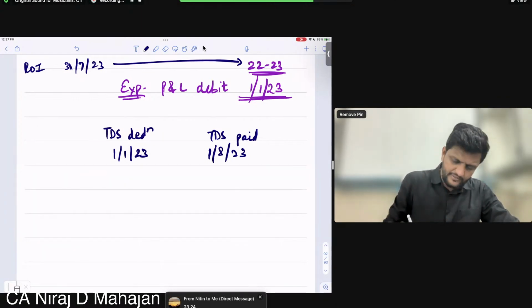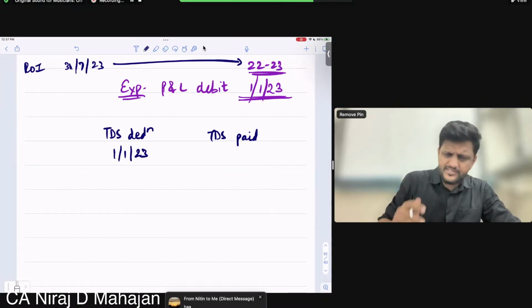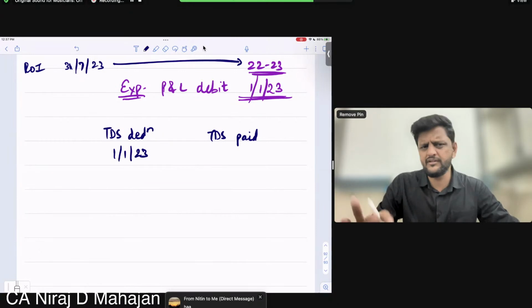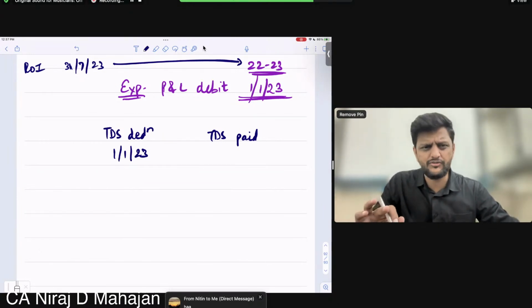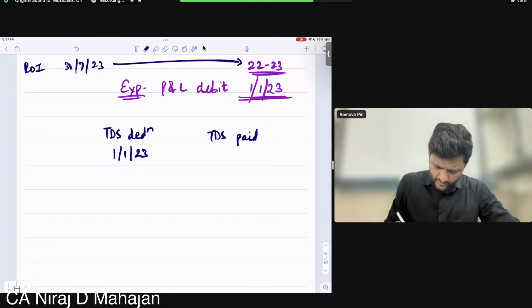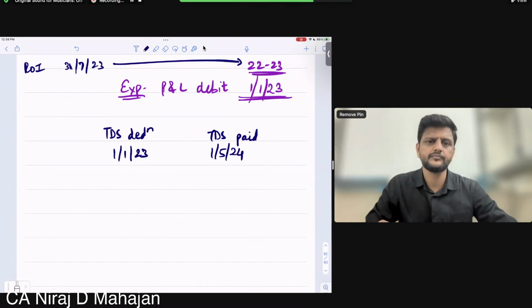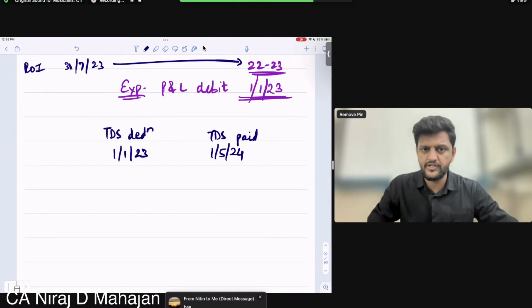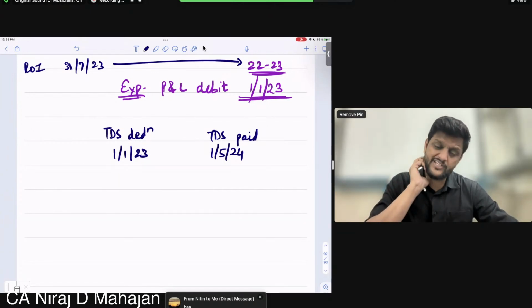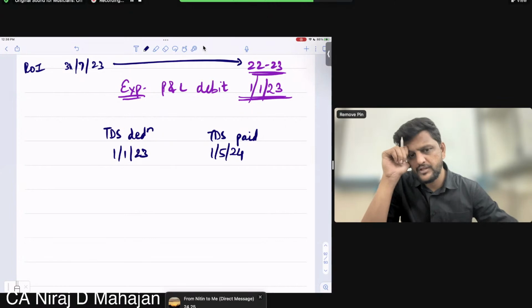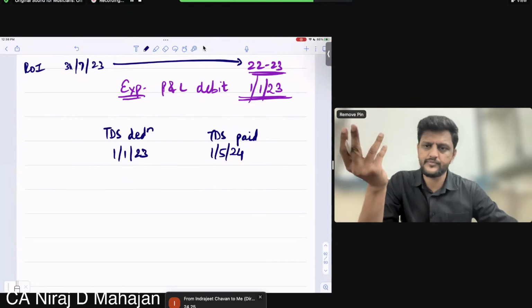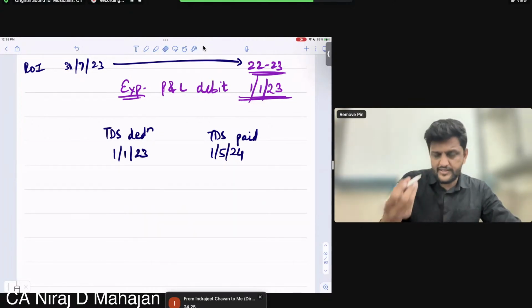Agreed? Fine. I'll change the example. Same expenditure, same everything. The expenditure is of 22-23, TDS dated on 1st June 23, but paid on 1st May 24. Disallowed in the current year, this much you agree? Why? Because it was not paid up to 31st July 23. When will you allow this? Which financial year will you allow? Correct Mansi, correct Nitin, correct Khushbu, correct Indrajit. Understood earlier? Okay. Let me change the example.